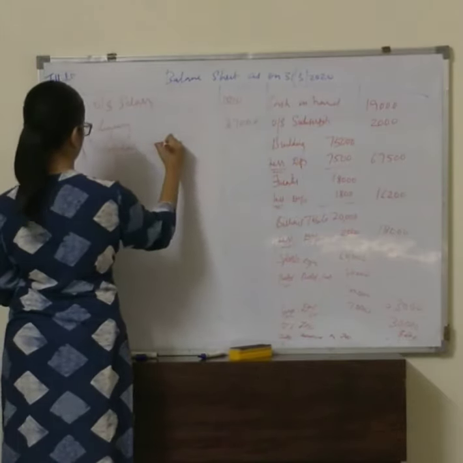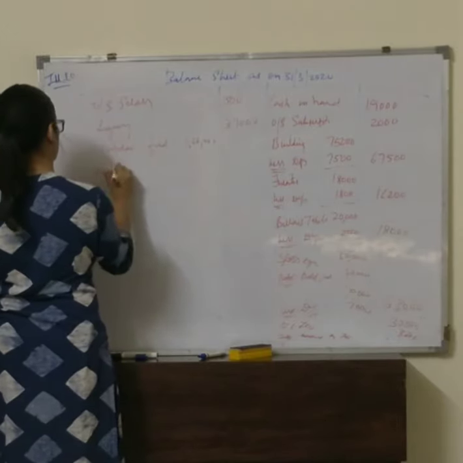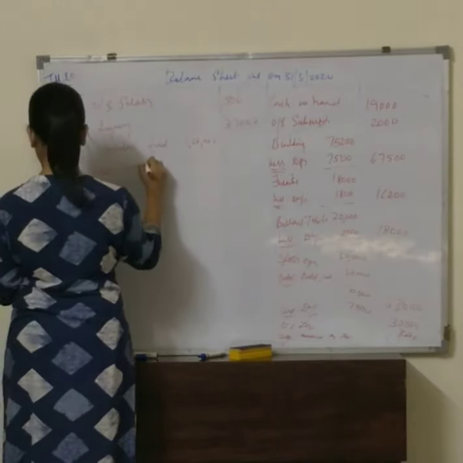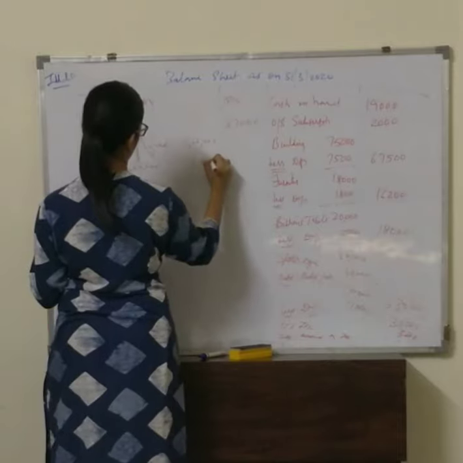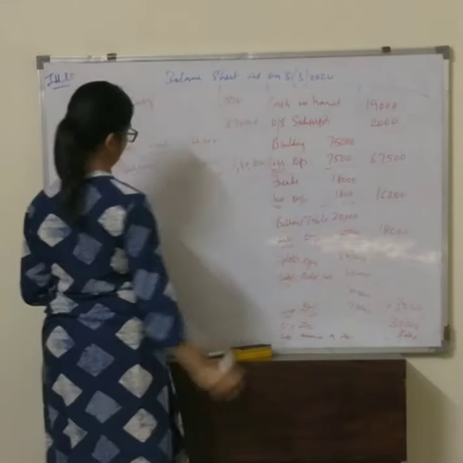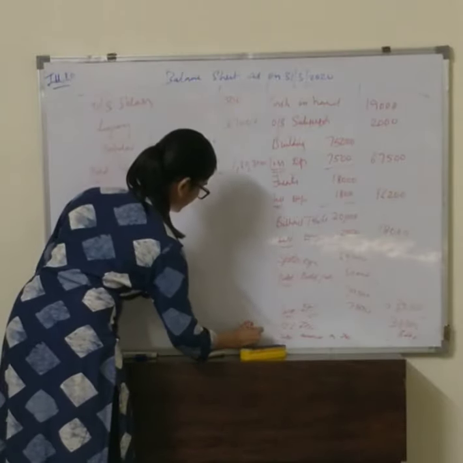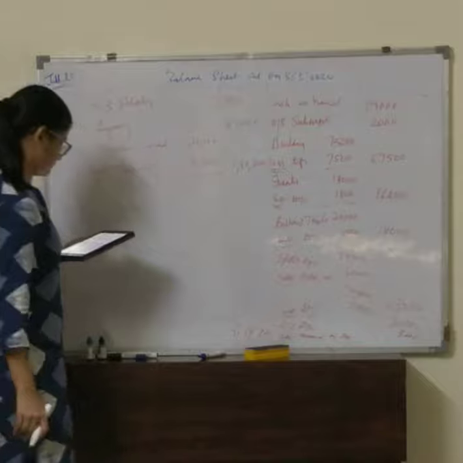Capital fund 1,66,000. And surplus it is 14,800. So we get 1,80,800. So the total of our balance sheet will be 2,19,300.